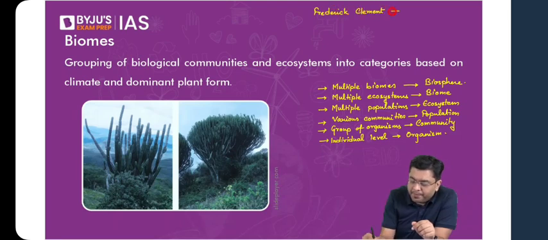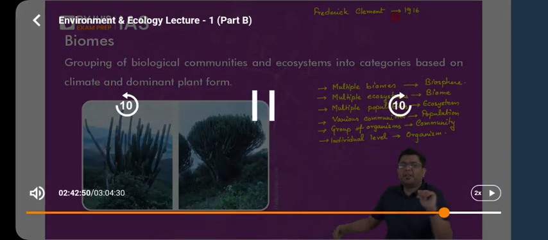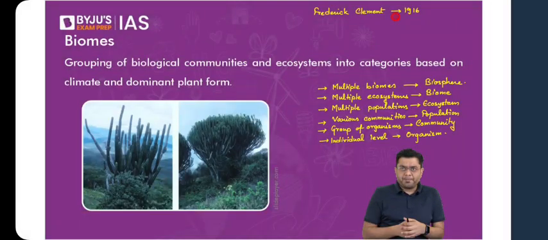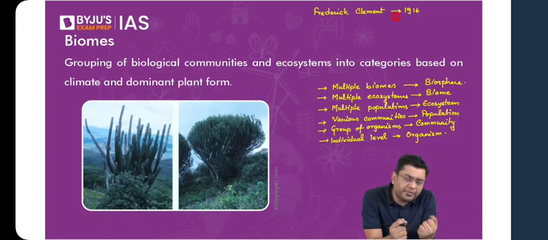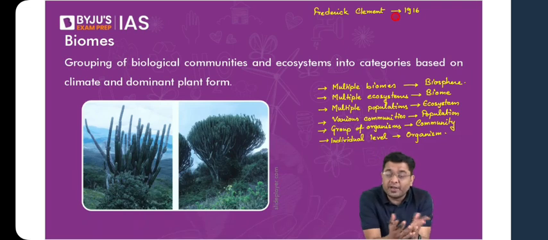So what did Clements say? Clements basically said that you have large areas of the planet which can be classified based upon the kind of vegetation and the kind of climate that they have. Depending upon the type of climate, obviously the vegetation will vary from one region to another. If you have a region with excessive rainfall continuously throughout the year, then obviously you will experience rainforest in that area. You will not experience grassland or a desert in that area. So he said that vegetation in an area ends up determining the types of species that live in that area.